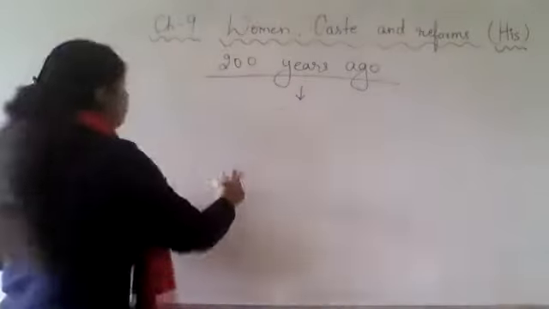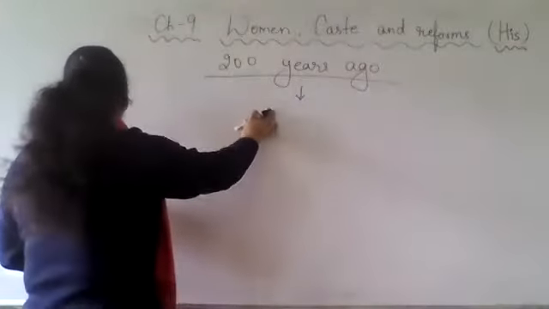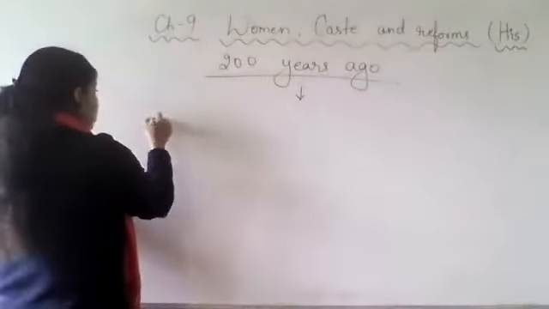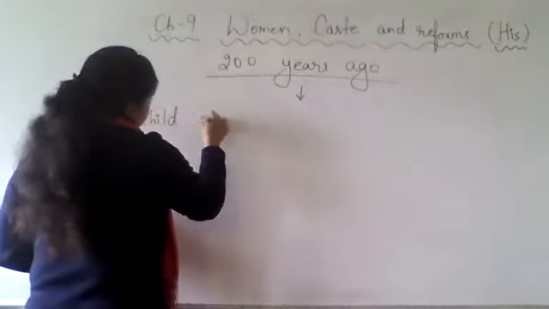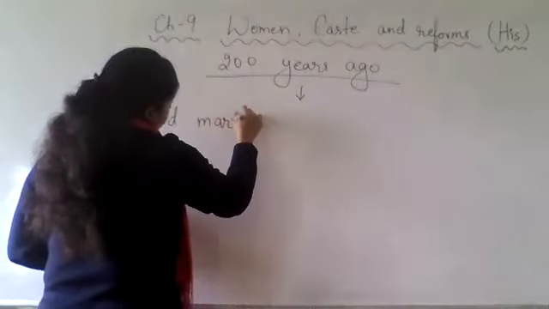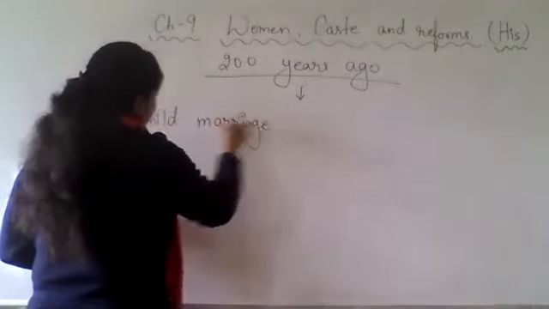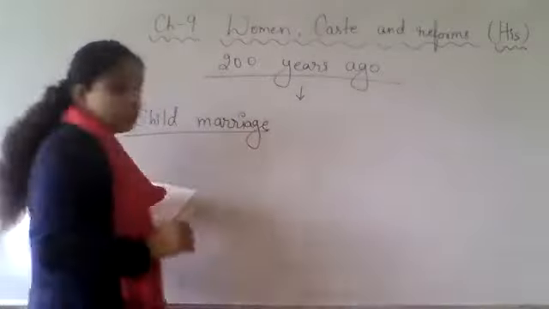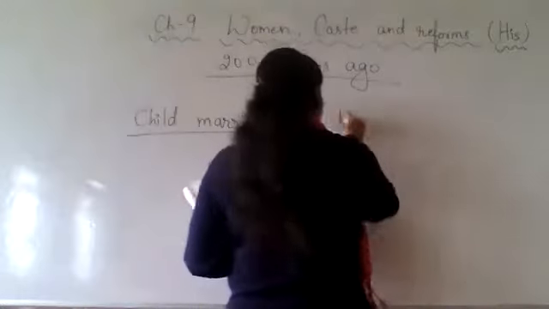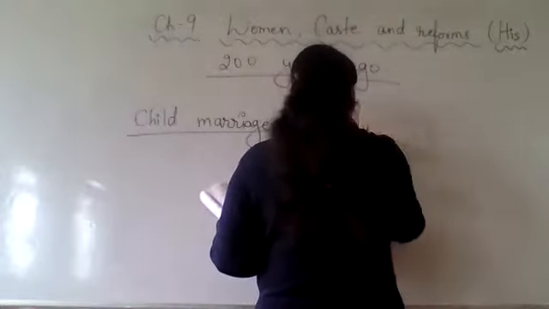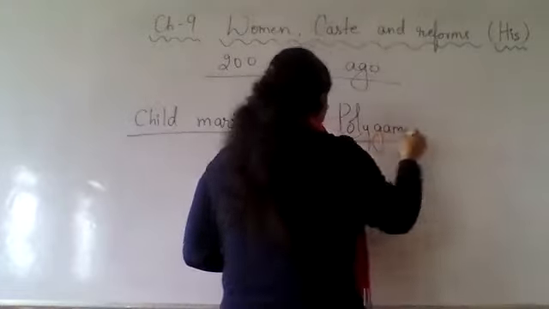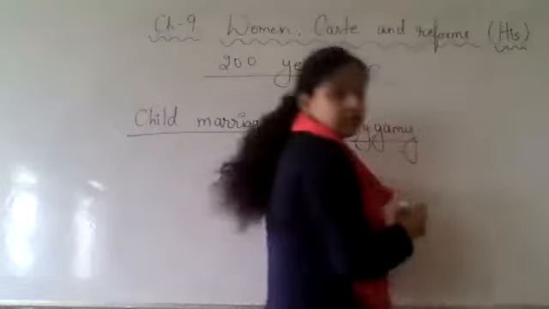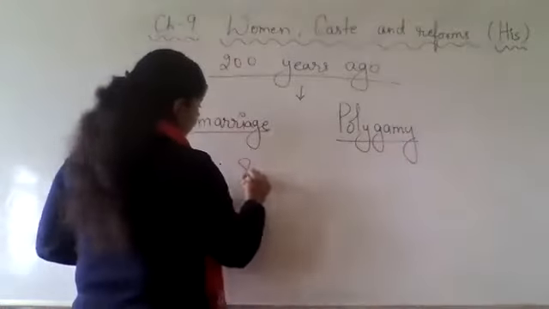So if we see 200 years ago, there was child marriage. Then you had polygamy. Then you had the sati system.